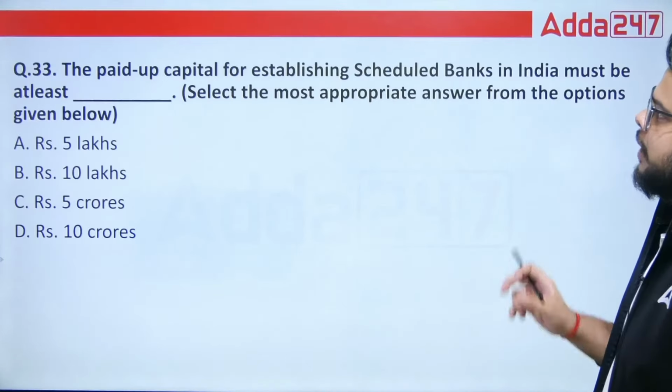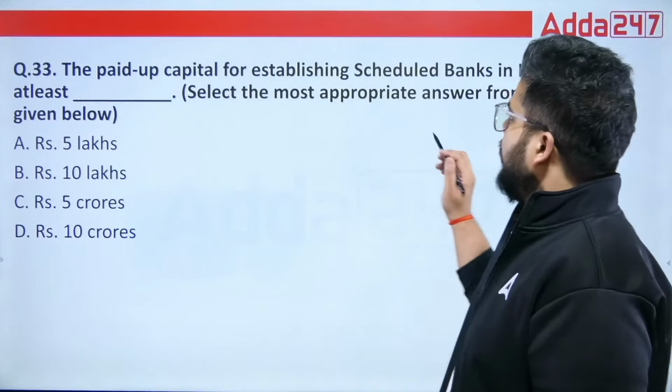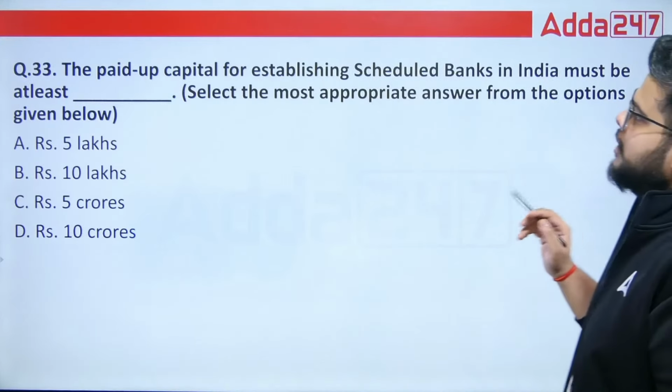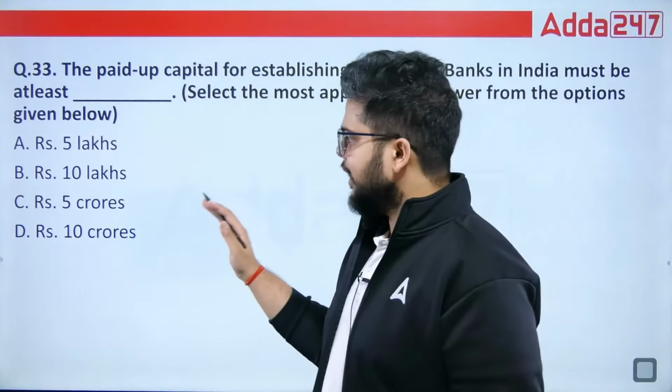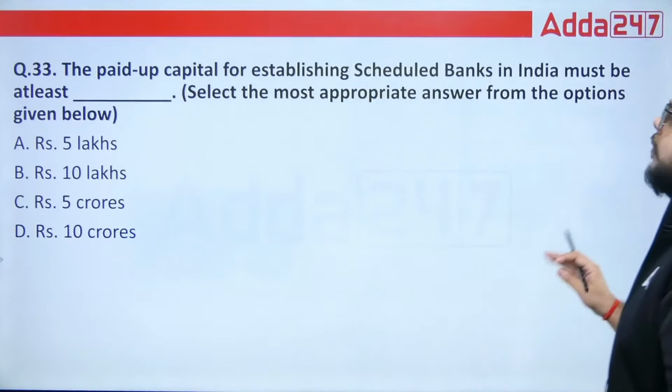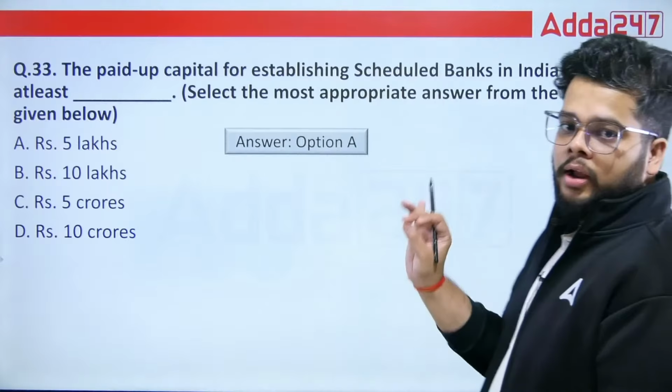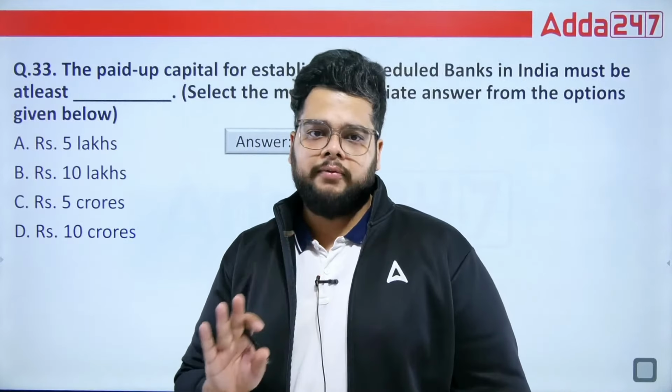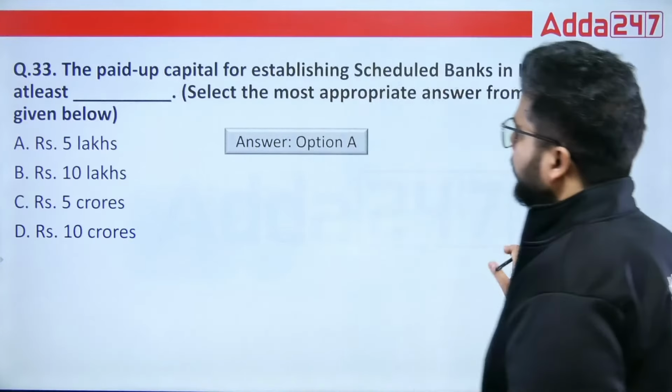The paid up capital for establishing scheduled banks in India must be at least what? 5 lakh, 10 lakh, 5 crore or 10 crore. So always remember, paid up capital will be your rupees 5 lakh only, not 5 crore. Do not get confused here as well.